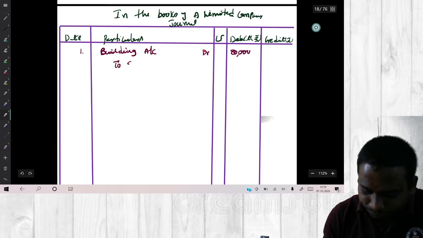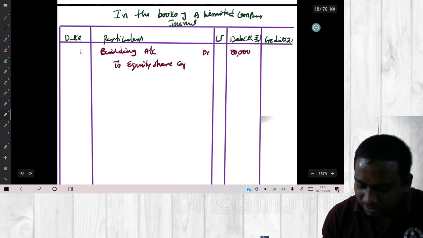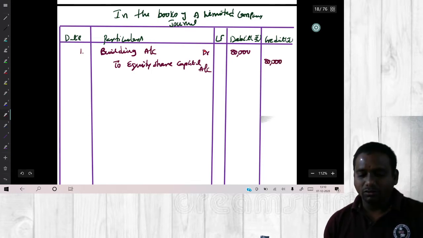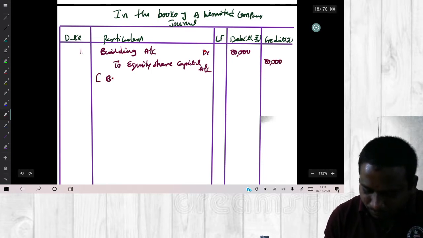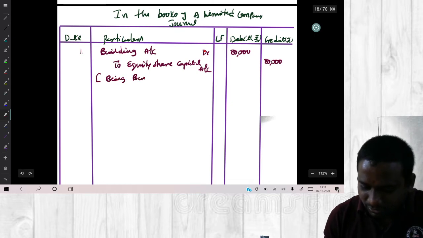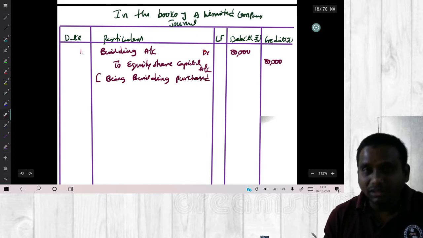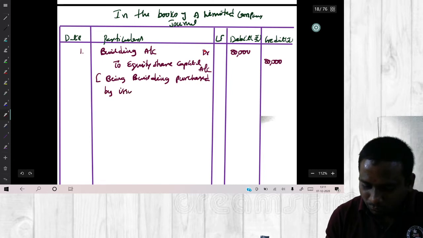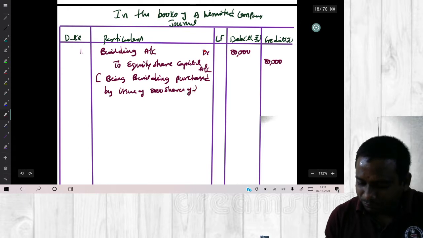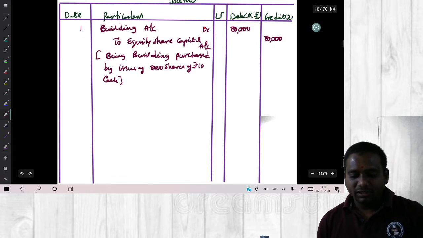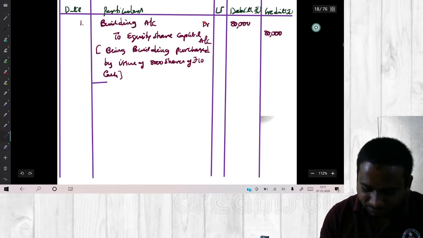So to equity share capital account 80,000, being building purchased by issue of 8,000 shares of rupees 10 each. This is our first entry.